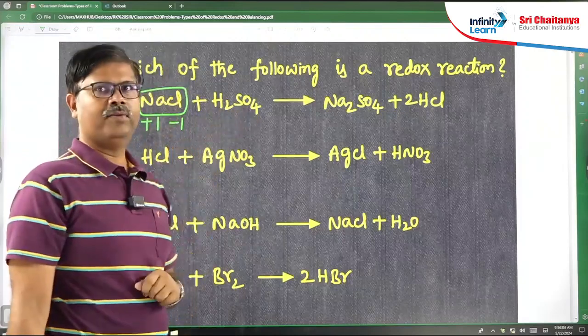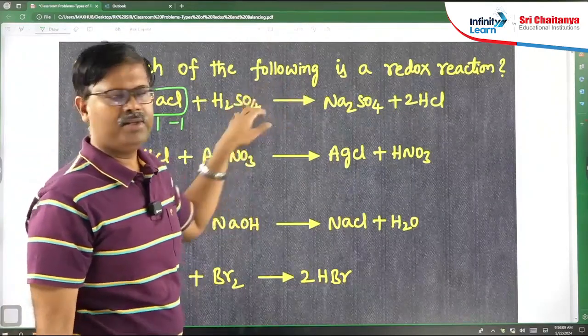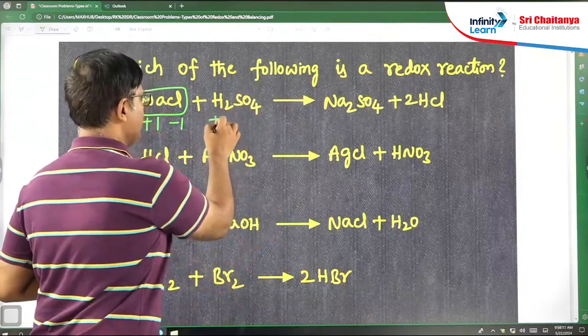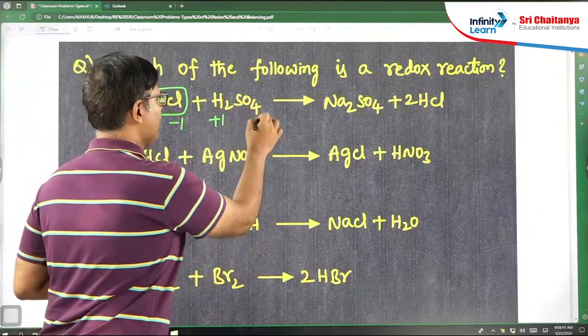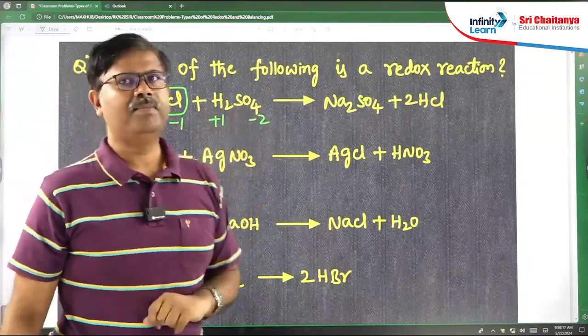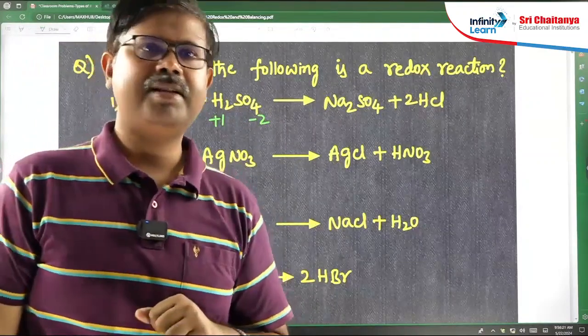Next, H2SO4. Sulfur and oxygen are non-metals, so with non-metals, hydrogen will have +1, and in SO4 oxygen is -2. When oxygen is -2 and hydrogen +1, what is the sulfur oxidation state?